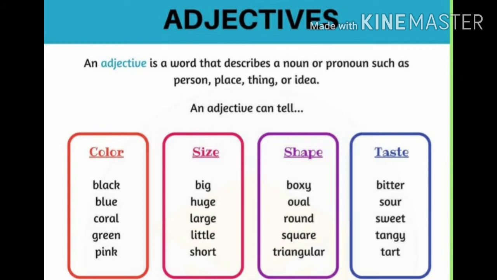Once again I repeat, students, these are the 5 adjectives we are going to see today.